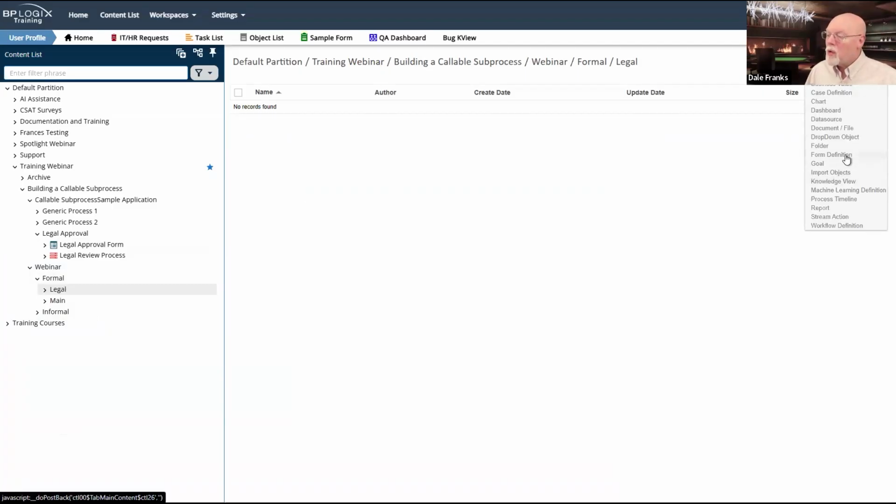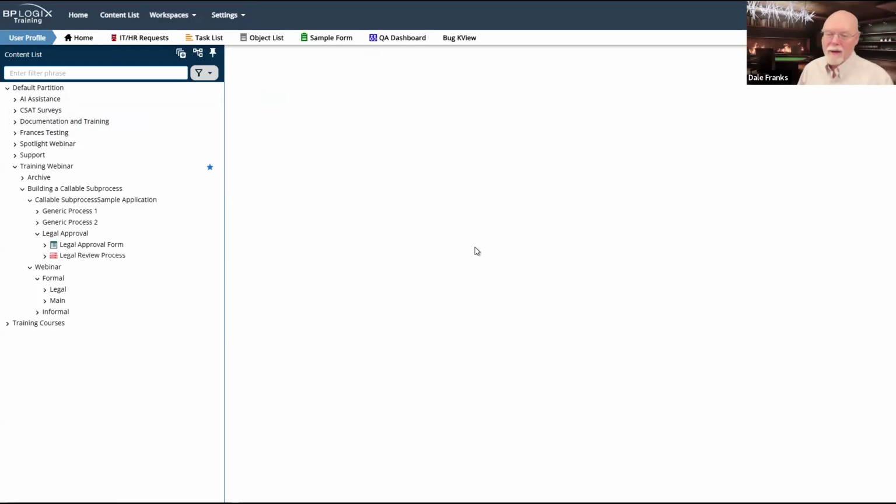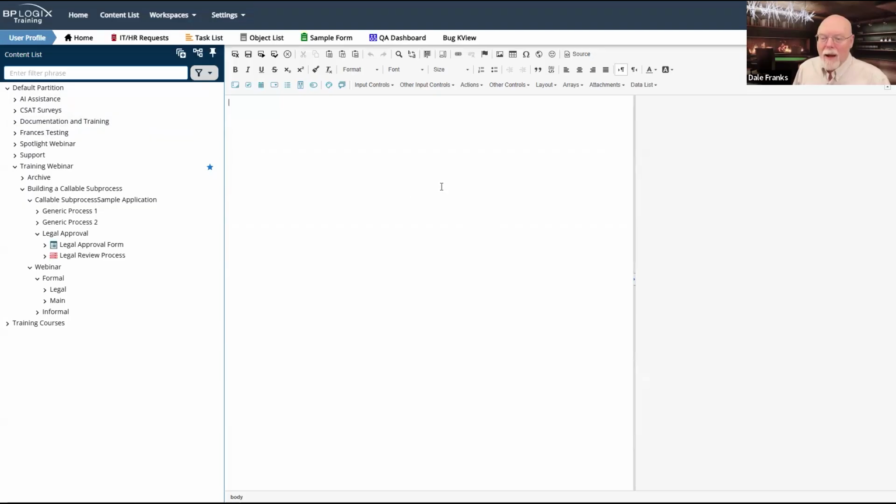So let's go ahead and create a new form definition. And we're going to call this the legal approval form. Legal approval form? Well, I was close. And so we have a couple of fields that we know we're going to need. We're going to need our standard 3 fields. So let's go ahead and create those.